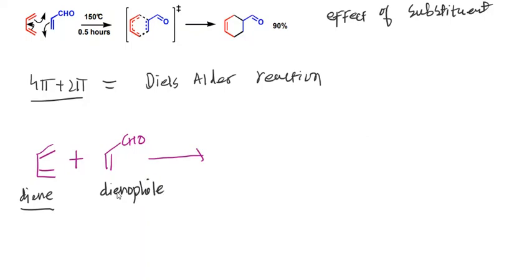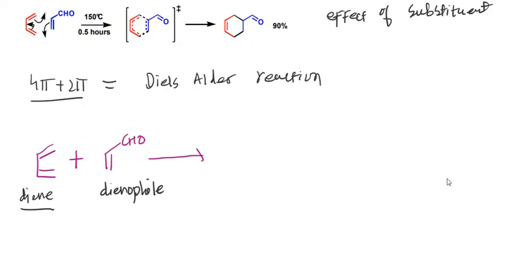So while considering the Diels-Alder reaction, the requirement for this reaction is a diene and a dienophile. It always requires a diene and dienophile. Dienophile means that the double bond is substituted with a group. That should be an electron-withdrawing group: aldehyde, ketone, acid, cyanide, nitro group, like that. So this is known as a dienophile.